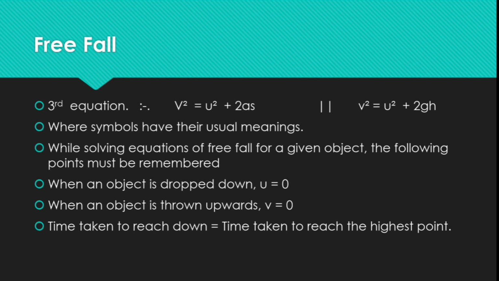While solving the equations of free fall for a given object, the following points must be remembered. When an object is dropped down, the initial velocity u equal to 0. When an object is thrown upwards, v, the final velocity, becomes 0. Time taken to reach down equal to time taken to reach the highest point. You should remember these points while solving an equation of free fall, otherwise the equation will be very much harder for you.